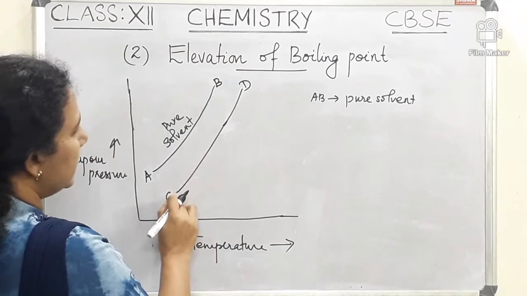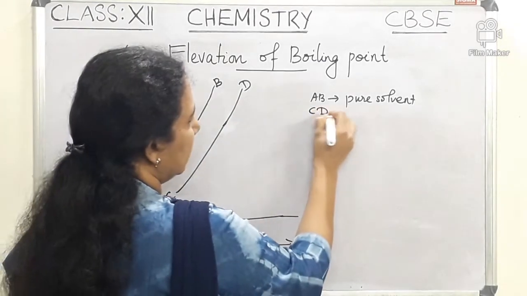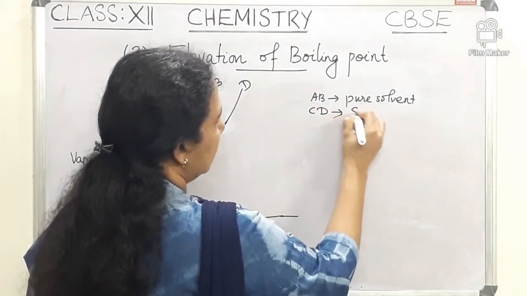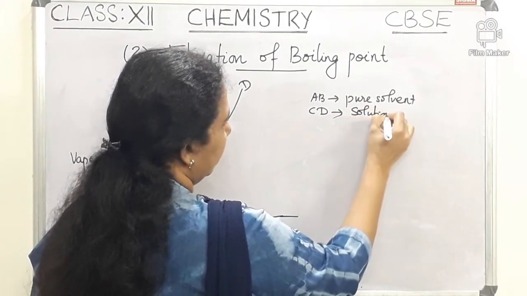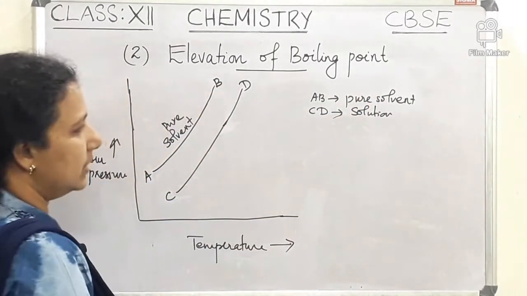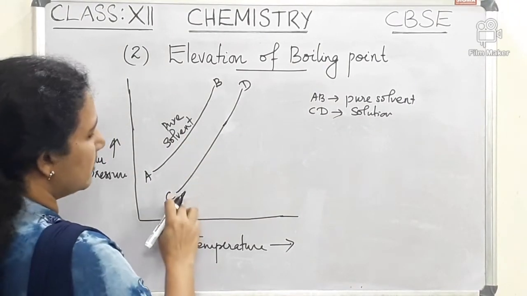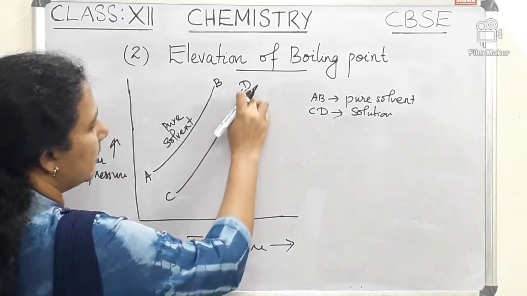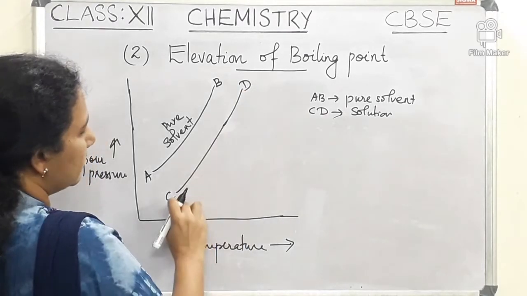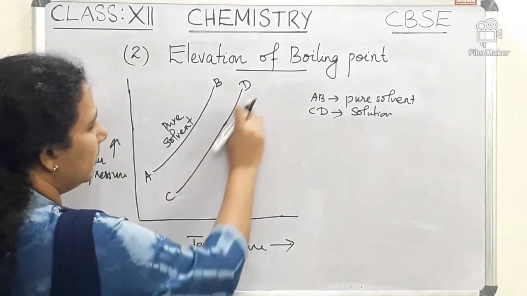And this curve CD indicates the solution. We get a solution when a non-volatile solute is added to the pure solvent. In that case also, when vapor pressure increases, temperature also increases, and the line will be like this.